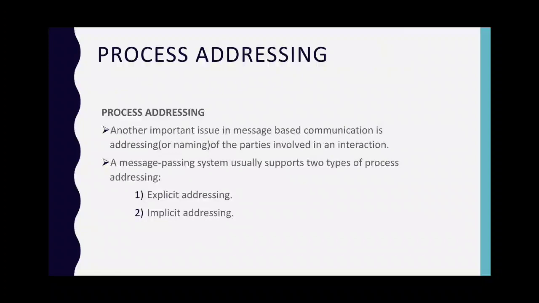Second, another important issue in message-based communication is addressing of the parties involved in the interaction: to whom the sender wishes to send or from whom the receiver wishes to accept. For flexibility, a message passing system usually supports two types of process addressing. One, explicit addressing, and second, implicit addressing.